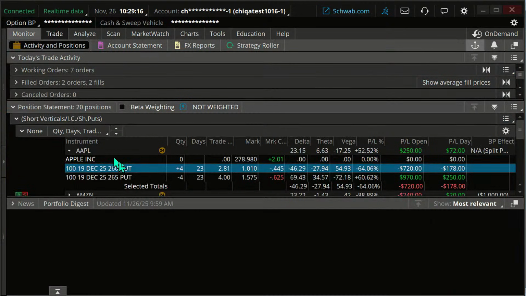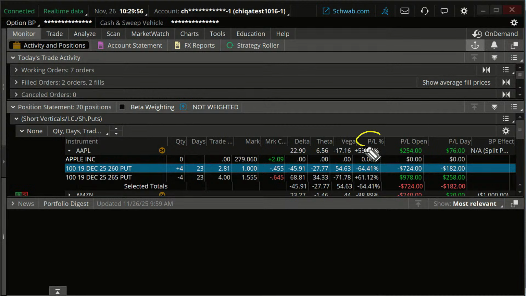If we've made most of what we can make on this, 80% of what we can make on it maybe, then we would look to get out of the trade. Because at that point, we've made most of what we can make and our risk is still the same on the trade, right? Doesn't matter how things are going. If the stock craters on us, we could still lose the whole amount. But in this case, we still have a fair amount to make.